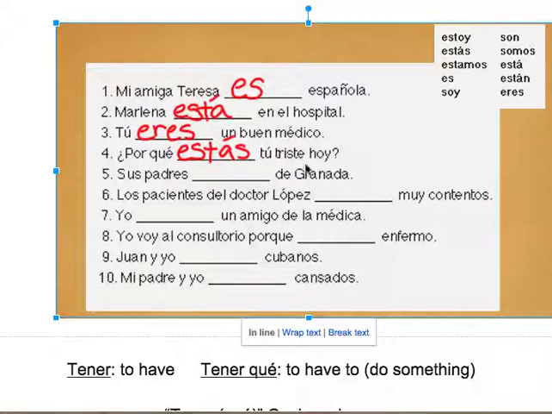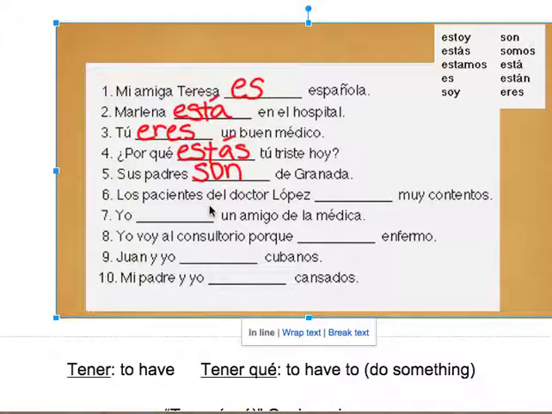Sus padres de Granada. Granada is a city. It's a city in Spain. They are from Granada. That day tells us that we're talking about origin. So we know anytime we see origin, it's going to be ser. Sus padres son de Granada.